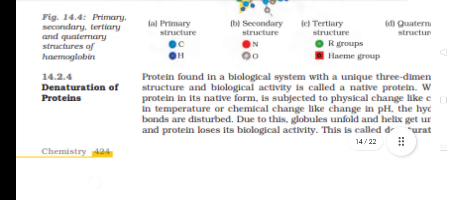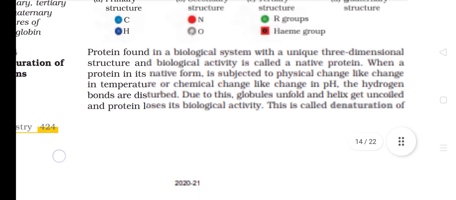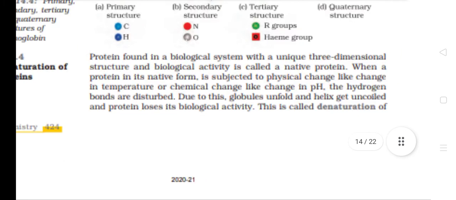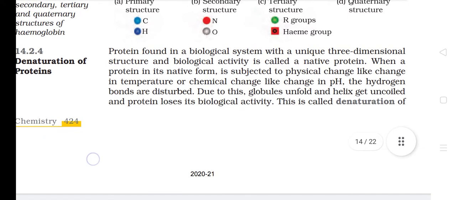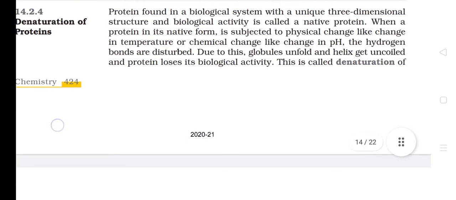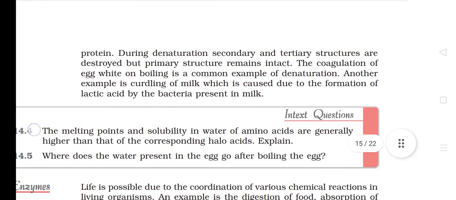Denaturation of proteins. Protein found in a biological system with a unique three-dimensional structure and biological activity is called a native protein. When a protein in its native form is subjected to physical change like change in temperature or chemical change like change in pH, the hydrogen bonds are disturbed. Due to this, globules unfold and helix gets uncoiled and protein loses its biological activity. This is called denaturation of protein. During denaturation, secondary and tertiary structures are destroyed, but primary structure remains intact. The coagulation of egg white on boiling is a common example of denaturation.